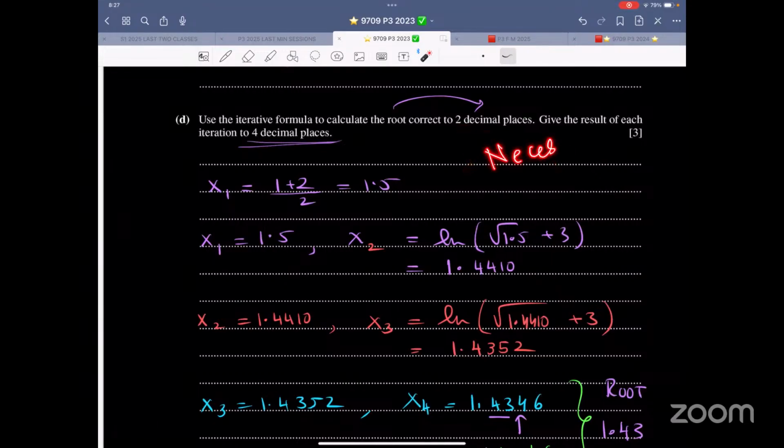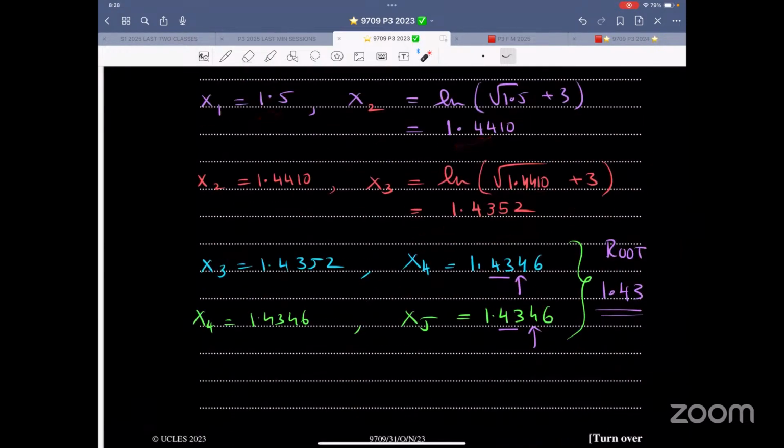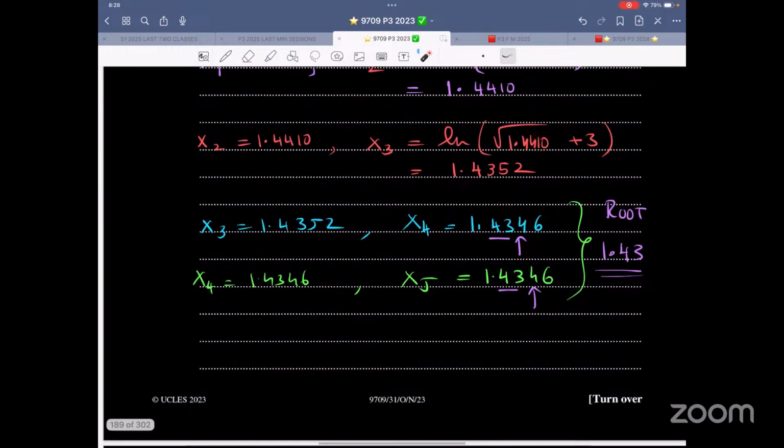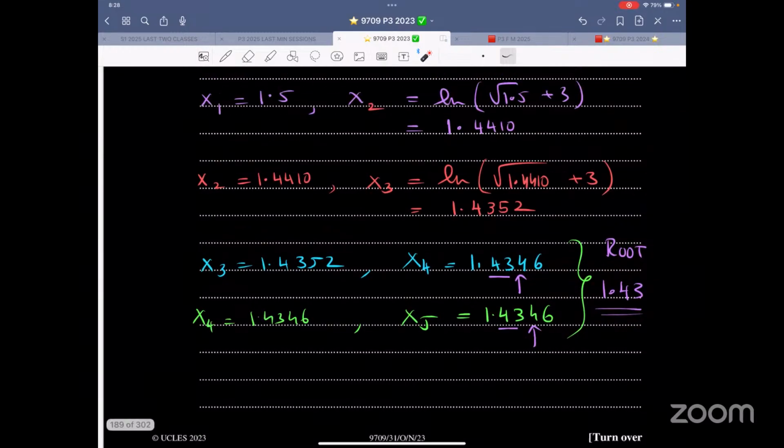So where it is necessary that you work to the level of accuracy, this is the only place. X1 is 1.5, you get this thing. X2 is this thing. Now there is a difference between the two. You plug in X3, you get 1.4352. Just focus on this, 4352. 4346. If I round it off, this is 1.44. If I round it off, this is 1.43. Therefore, I have to go one more step. So therefore, X4 is this thing. When two answers are exactly the same to the level of accuracy that they have asked for, you just stop your working over here. So that is one thing.